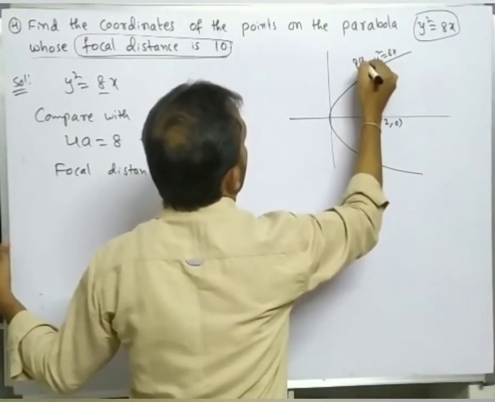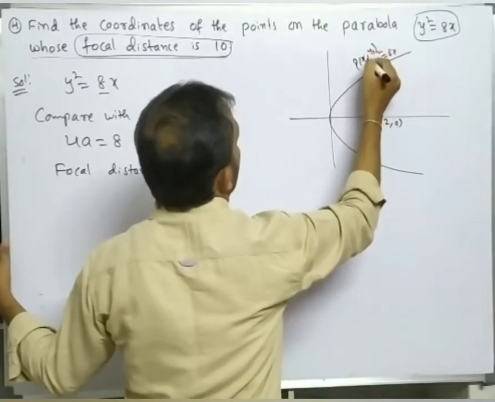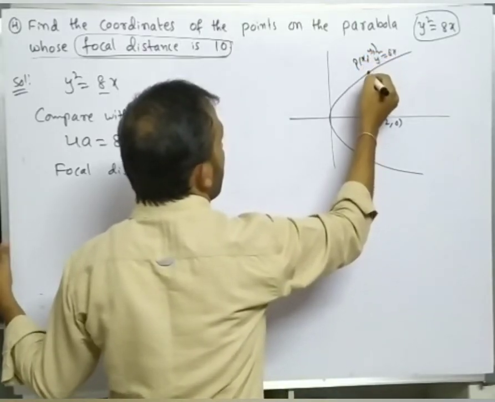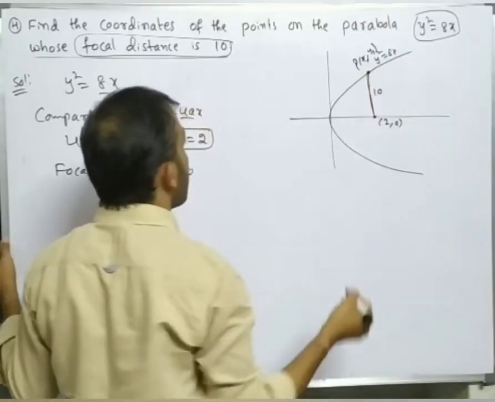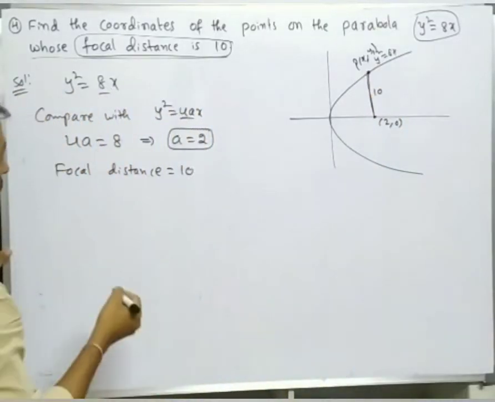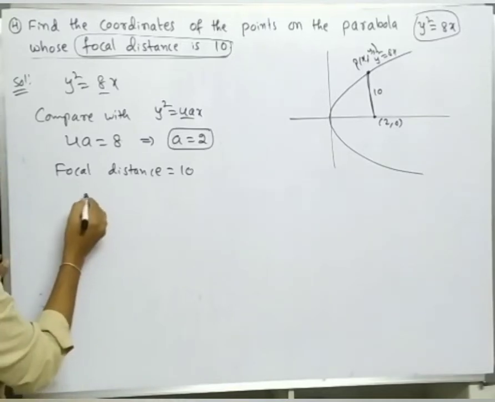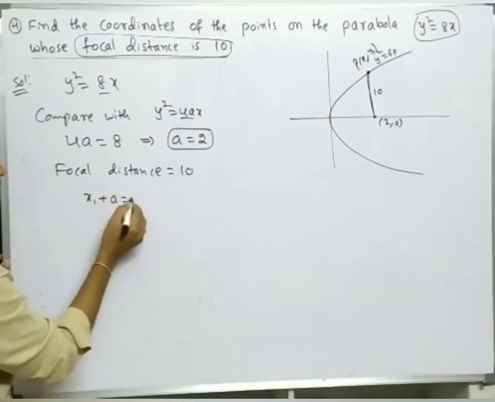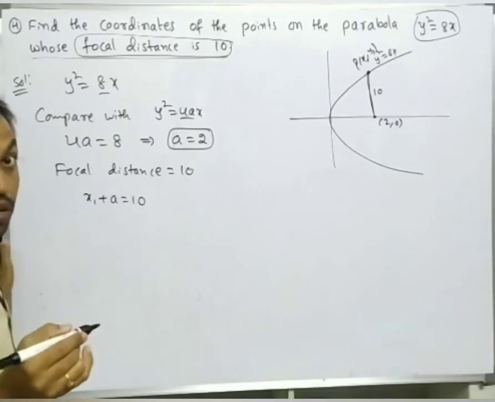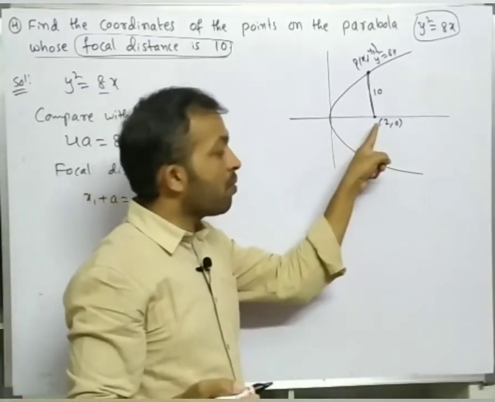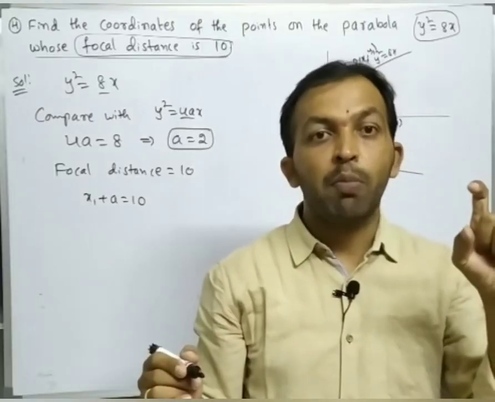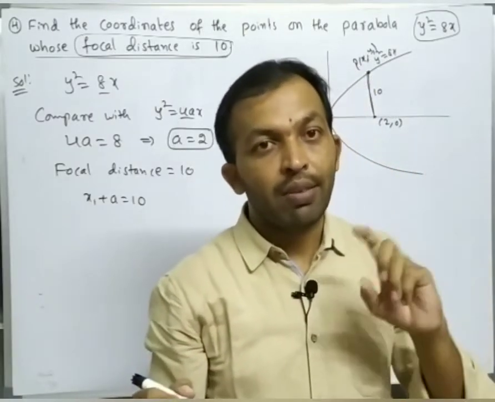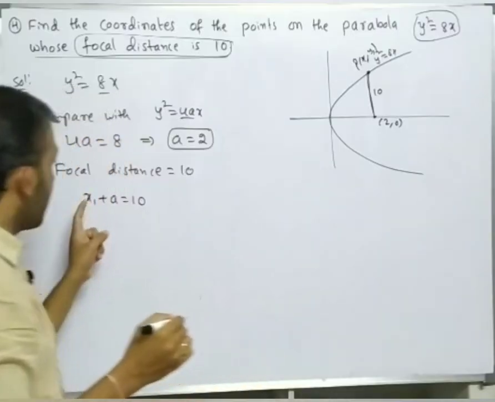Let P(x1, y1) be a point on the locus. So we should find the focal distance. Focal distance is given, 10. What is the formula for focal distance? x1 plus a. Already we derived the focal distance formula in previous videos. Focal distance is nothing but the distance between the focus and a point on the parabola. That distance is x1 plus a.